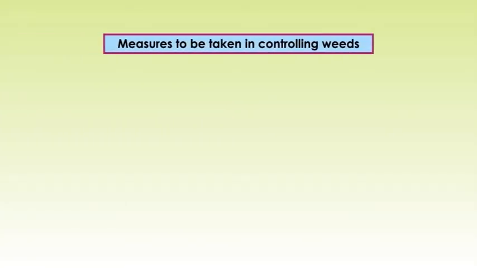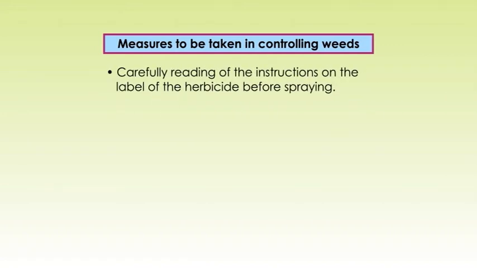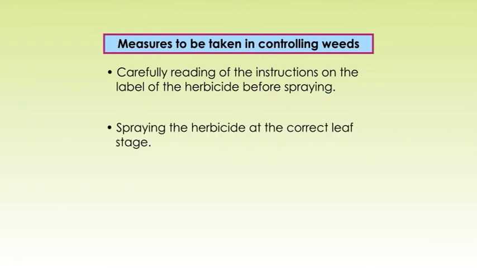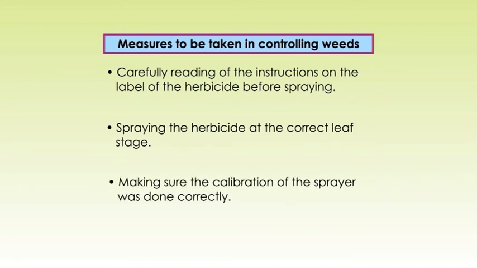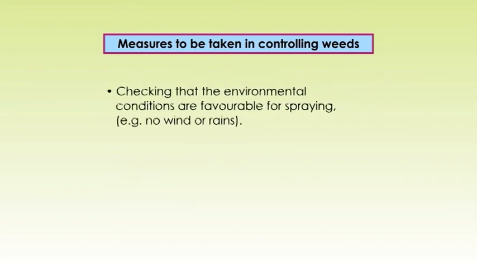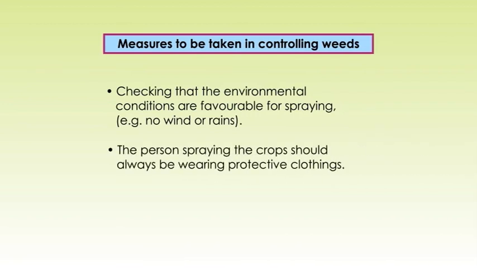Other measures that should be taken when controlling weeds are: number 1, carefully reading the instructions on the label of the herbicide before spraying. The second is spraying the herbicides at the correct leaf stage. The third one is making sure the calibration of the sprayer was done correctly. The fourth point is checking that the environmental conditions are favorable for spraying, for example, no wind or no rains. The fifth point is the person spraying the crops should always be wearing protective clothing.